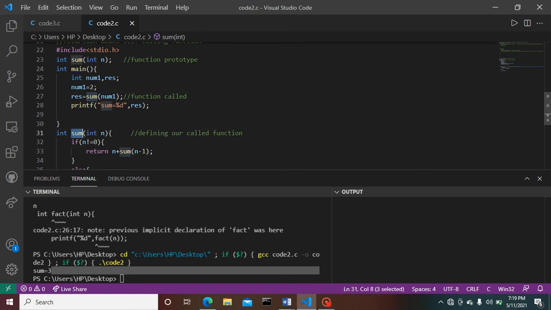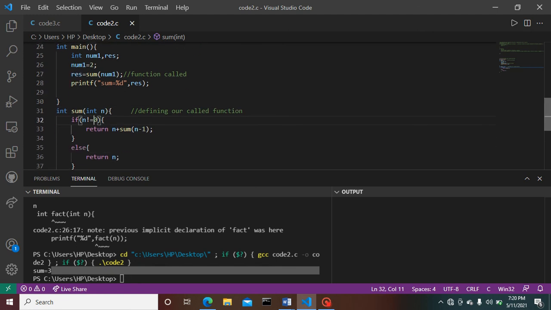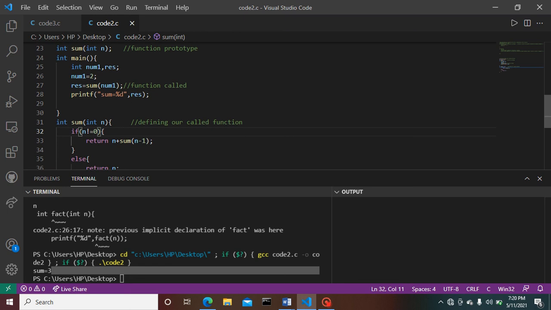Declaration has been made that sum contains a parameter of variable n declared with integer type. We are providing a decision making condition. If n is not equals to 0, return n plus sum n minus 1.